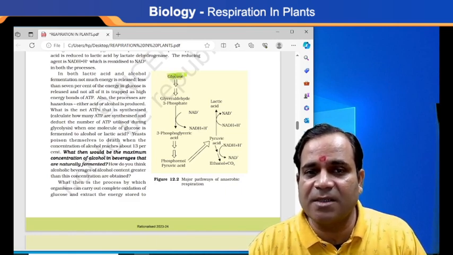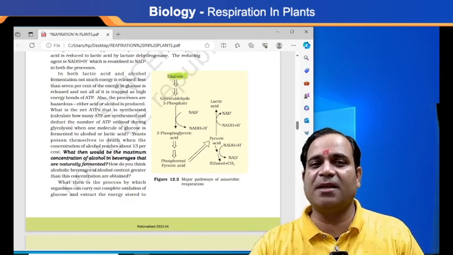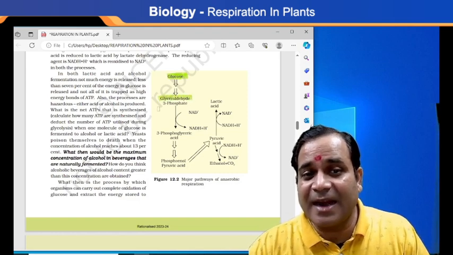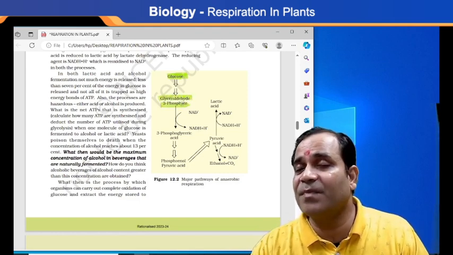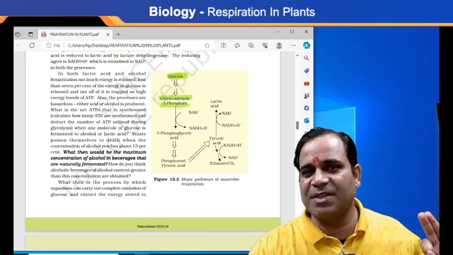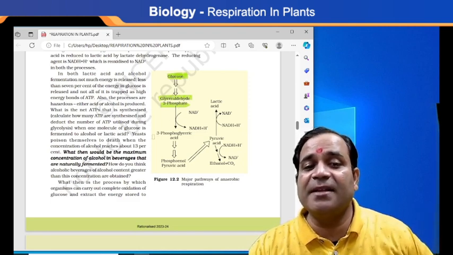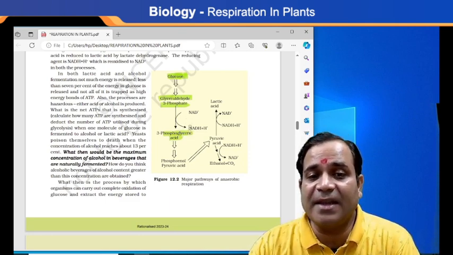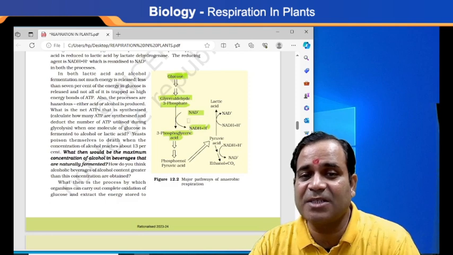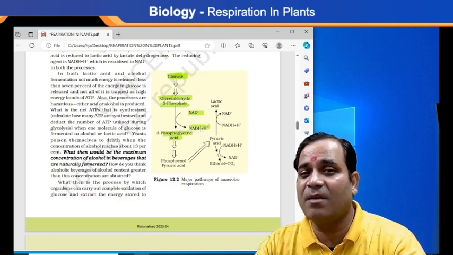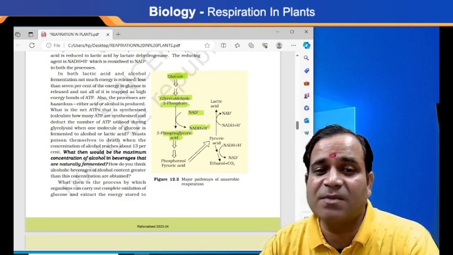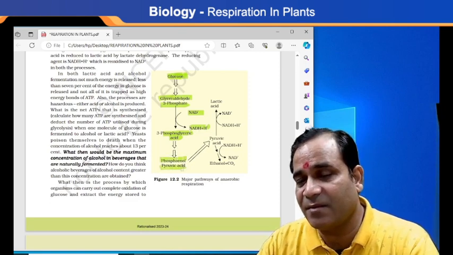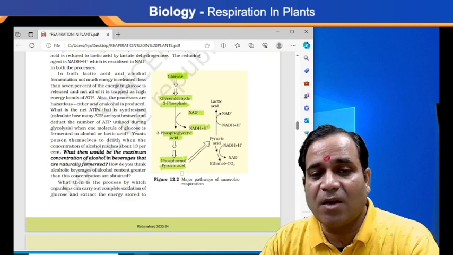See here, first is glucose, and this glucose is broken down. Then it gives what? Glyceraldehyde 3-phosphate. How many phosphates? Three phosphates, that is glyceraldehyde, and this gives, in the result, NAD plus ions, released in the form of NADH plus ion, and this phosphoglyceric acid is what? Phosphoenolpyruvic acid, my dear.